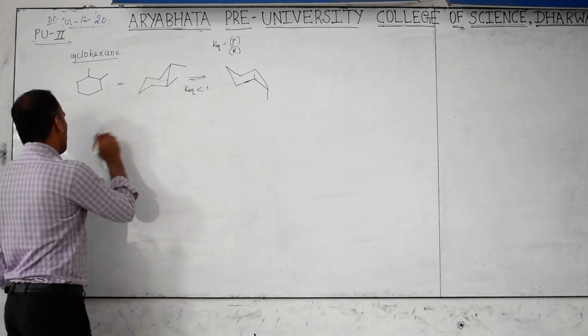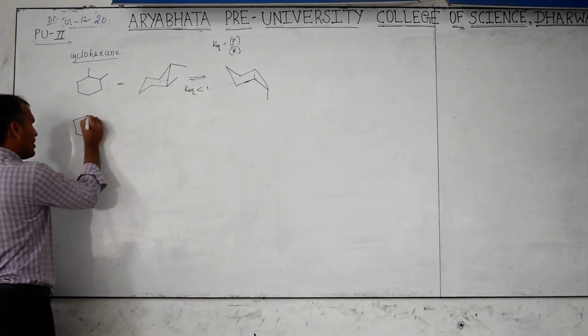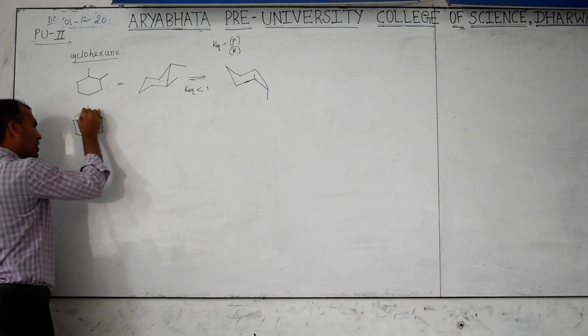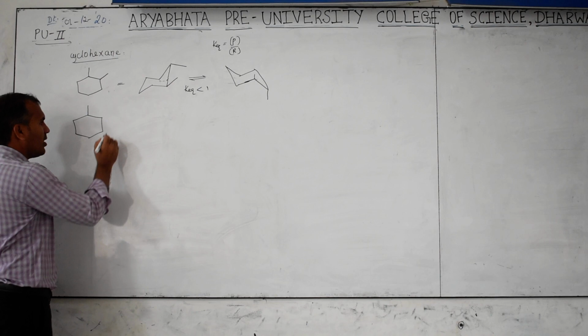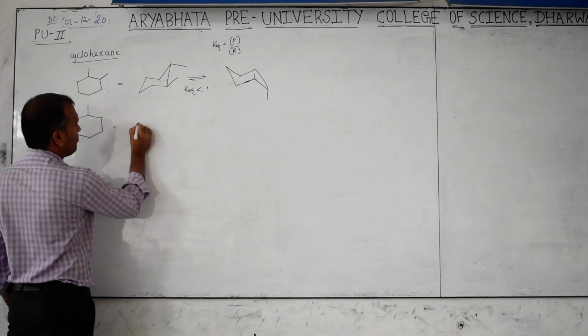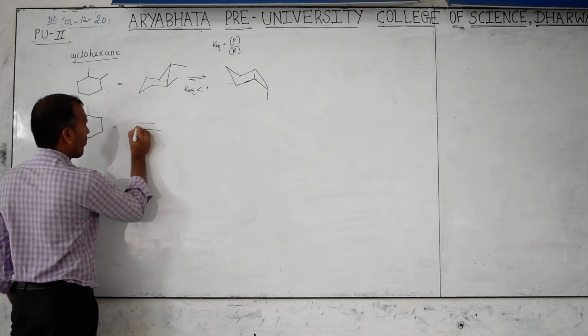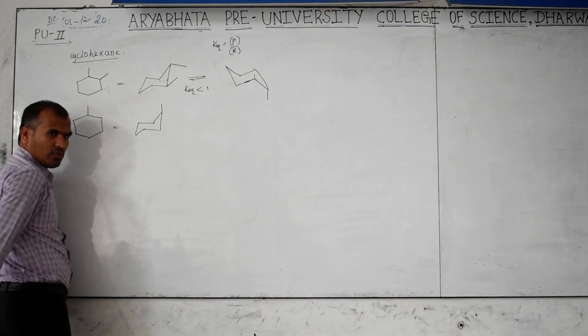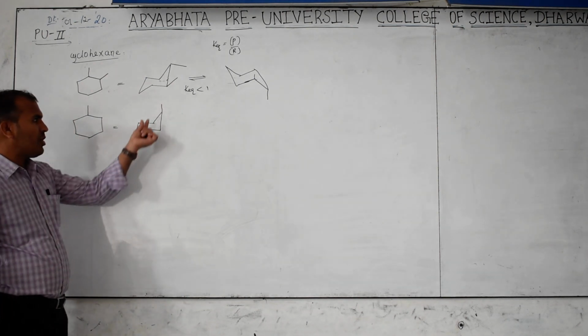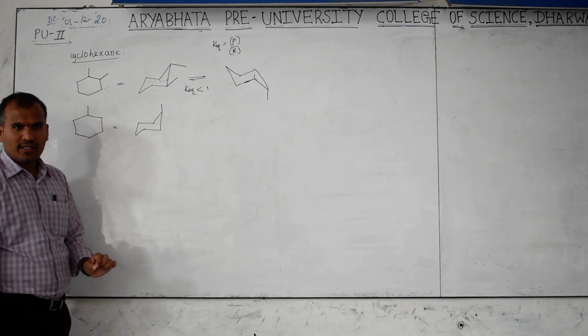For example, I am doing one more, considering only this one. This is methyl cyclohexane. If you write this, the methyl group is present at which position? Axial position.